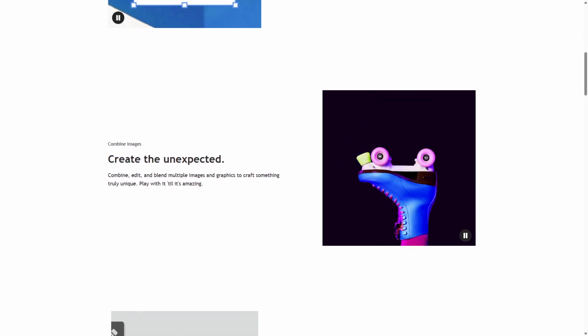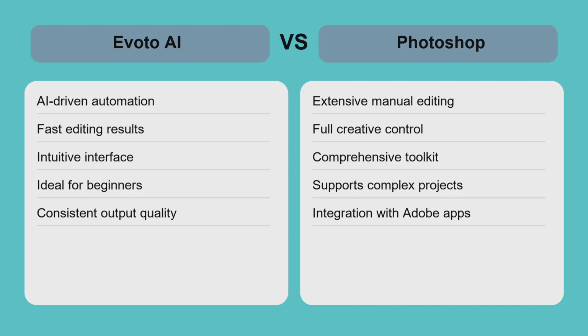Comparing Evoto AI and Photoshop highlights a trade-off between automation and control. Evoto AI streamlines editing by automating enhancements, making it perfect for quick turnarounds and users with limited editing skills. Photoshop, on the other hand, empowers professionals to craft every detail but demands more time and expertise.